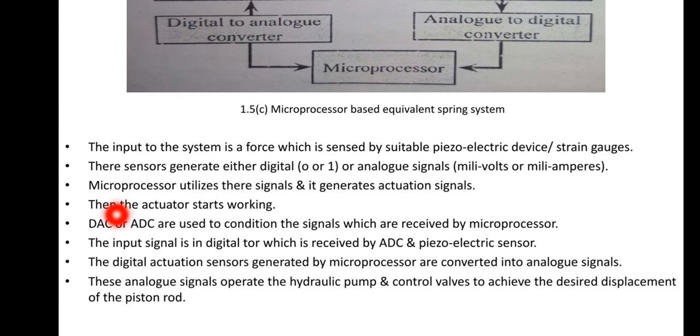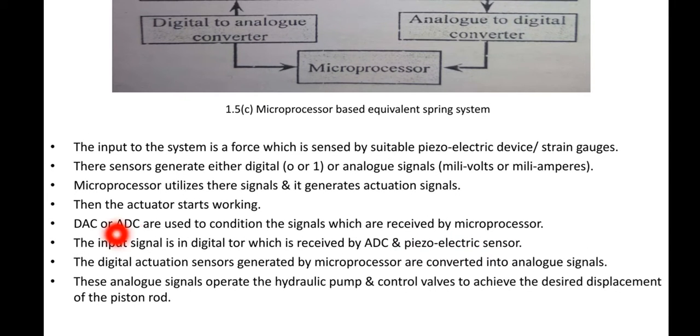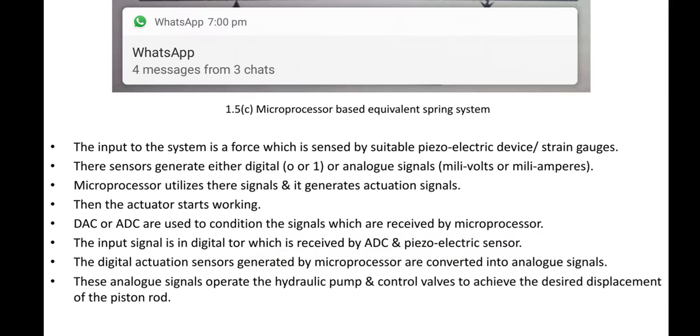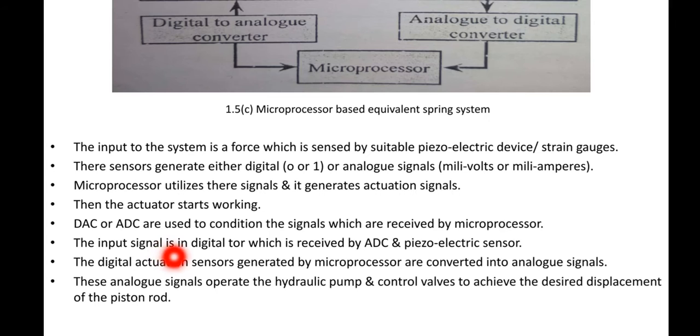So DAC means digital to analog converter, or ADC means analog to digital converter, are used to condition the signals which are received by the microprocessor. The input signal is in digital, which is received by analog to digital converter and piezoelectric sensor. The digital actuation signals generated by microprocessor are converted into analog signals. These analog signals operate the hydraulic pump and control valves to achieve the desired displacement of the piston rod.